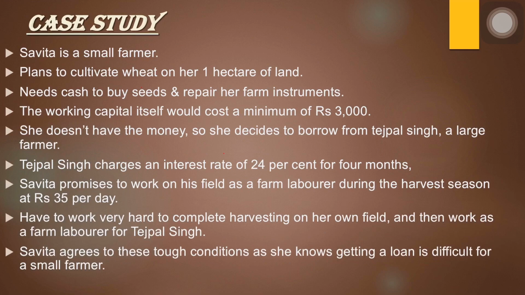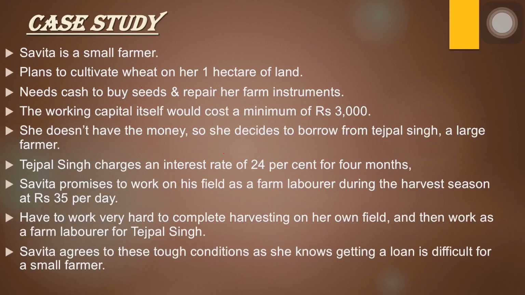Savita has got no option, so she works on the field of this Tejpal Singh and she is paid an amount of only 35 rupees per day, whereas the government has fixed the minimum daily wage to be rupees 60 per day.